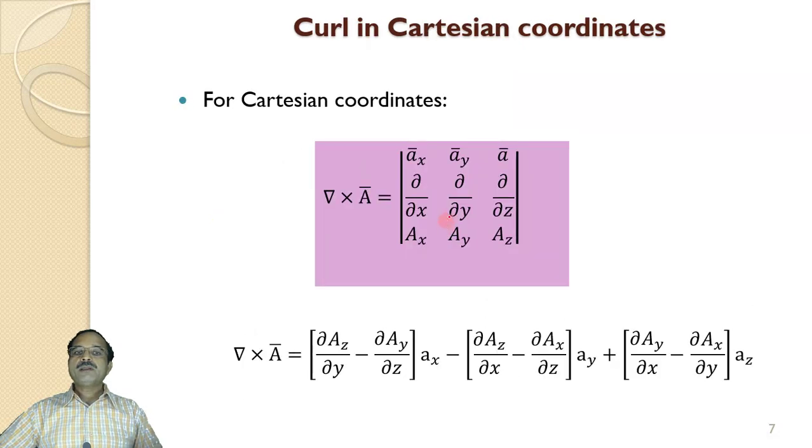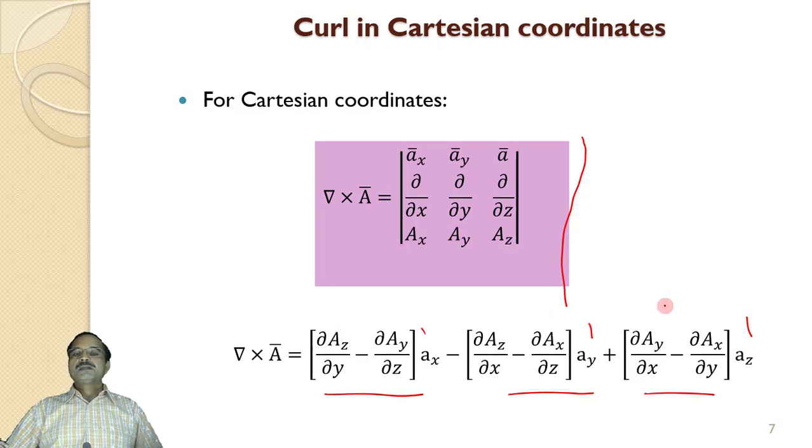So adding all these three, and with some detailed mathematical derivation and simplifying after that, I get this expression for curl in the Cartesian coordinate system. Expanding this, del cross A has an x component, y component, and z component. This gives me the rotational effect in the x direction, this is the rotational effect in y direction, and this is the rotational effect in z direction.